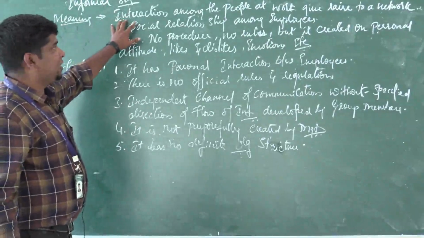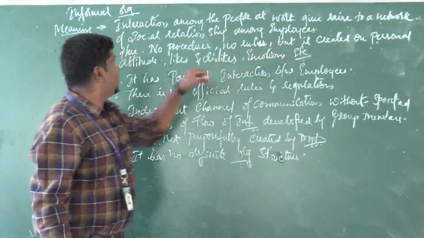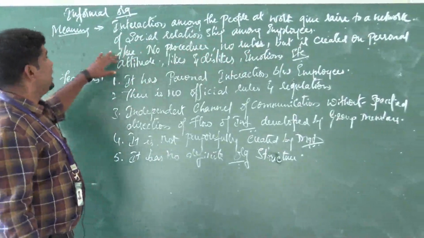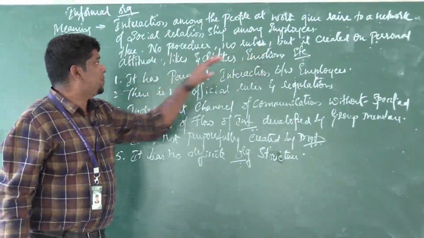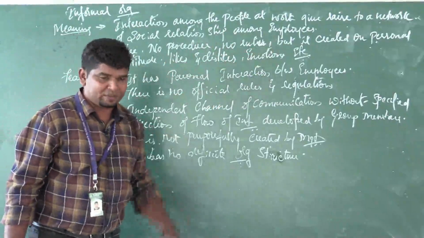Informal organization is nothing but the interaction among the people at work giving rise to a network of social relationships among employees. Here there is no procedure, no rules, but it is created on personal attitudes, likes and dislikes, emotions, etc. So what is this, sir?